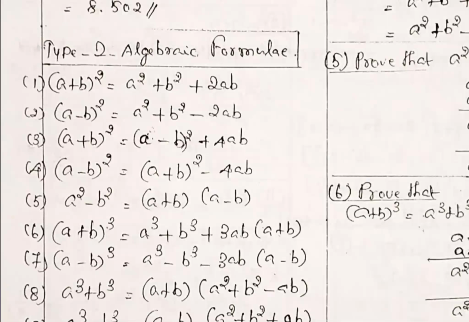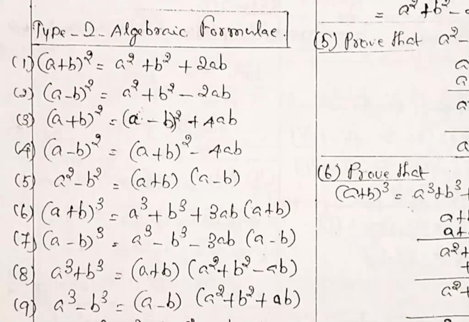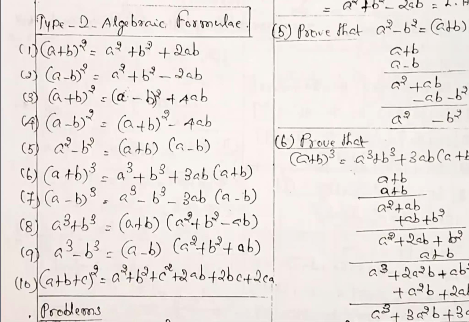Type 2, I already told you, there are a total of 5 types of problems. The first type, we already covered 6 models. For type 2, some standard formulas are available, about 10 formulas. If you are thorough with them in the mind, then the problems are easy. So try to memorize all the formulas. Always keep the formulas in the mind, then the problem is easy.